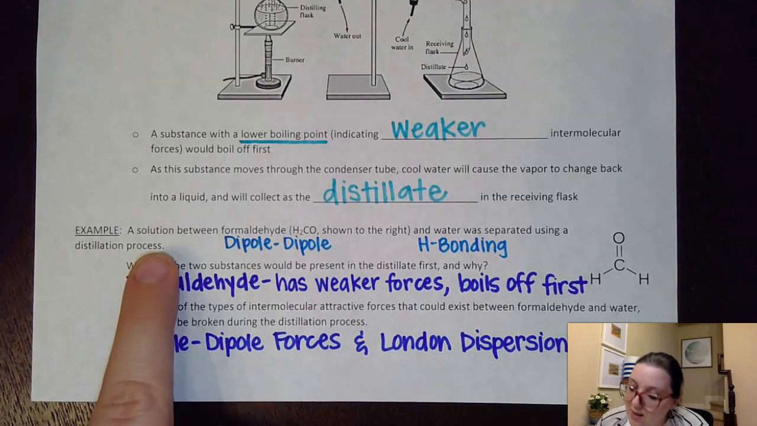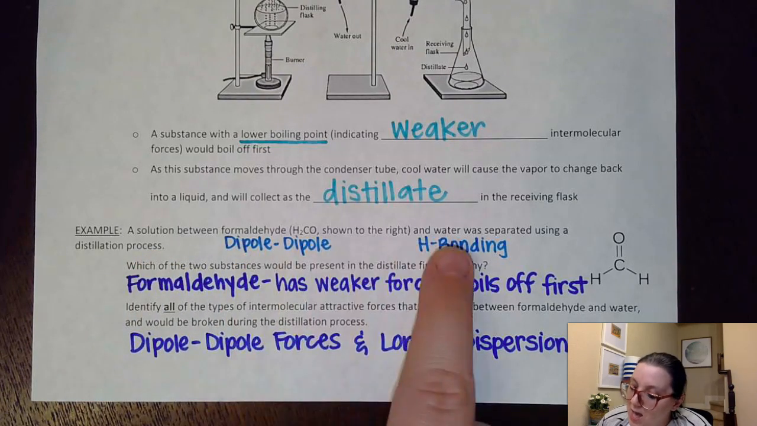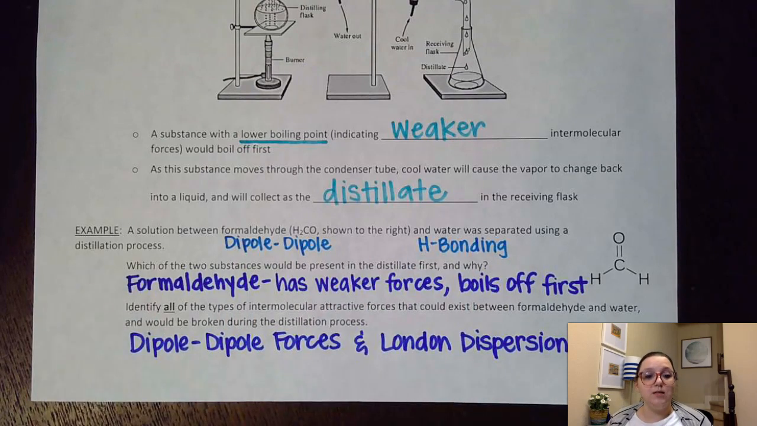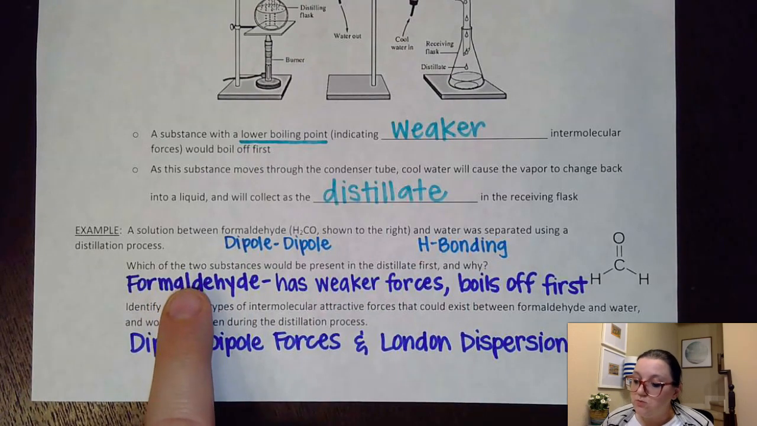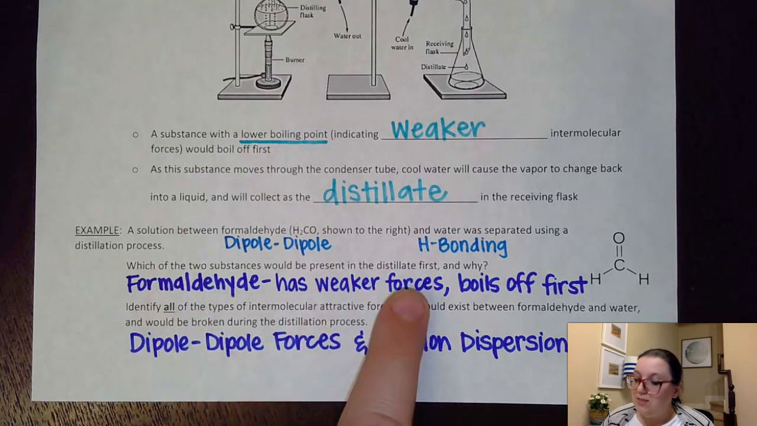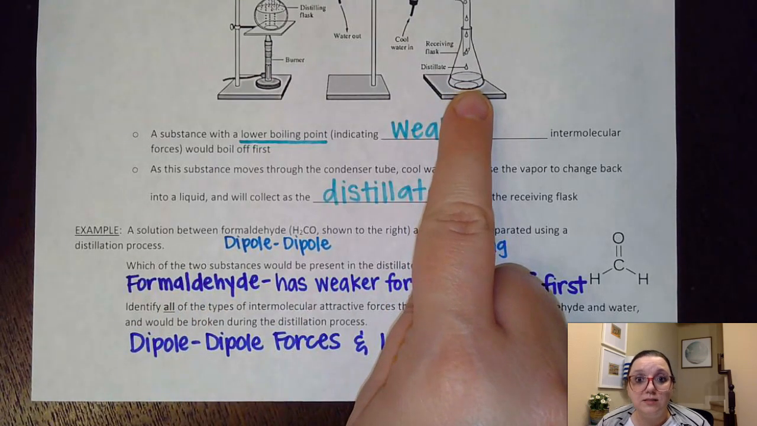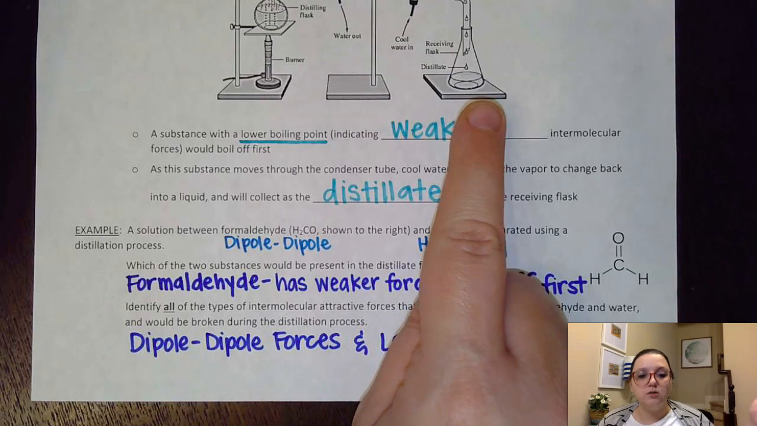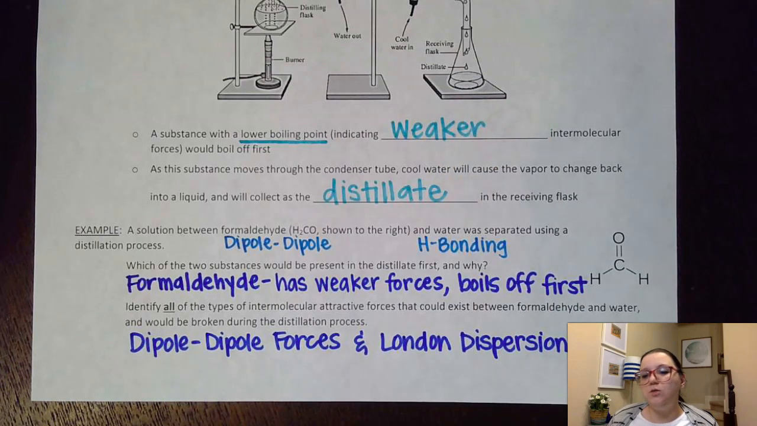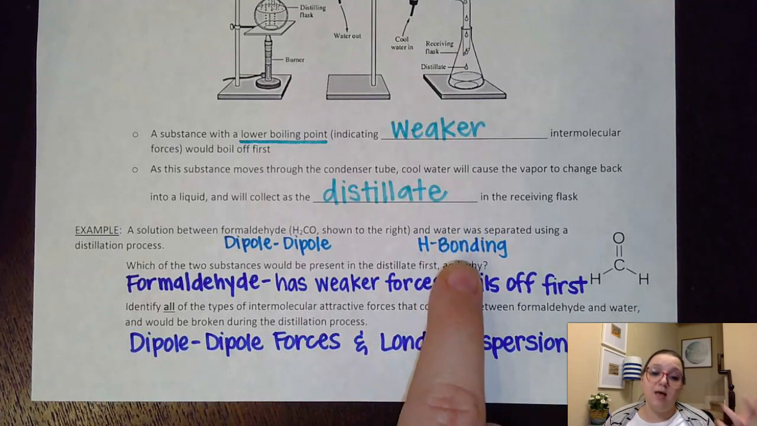So it says here, hey, I have a solution between formaldehyde and water that was separated using a distillation process. And it asks which of the 2 substances would be present in the distillate first and why. And again, the distillate is what's getting boiled off first. So what I would want to do is ask myself, well, which of these would I predict has the lower boiling point? Well, formaldehyde pictured over here is polar and would have dipole-dipole, but it does not have hydrogen bonding in it because I don't have the hydrogen directly attached to that oxygen. However, water, as we know, does have hydrogen bonding.